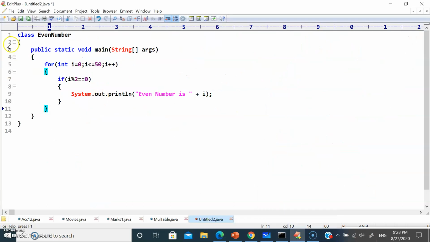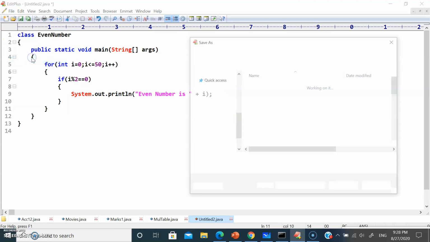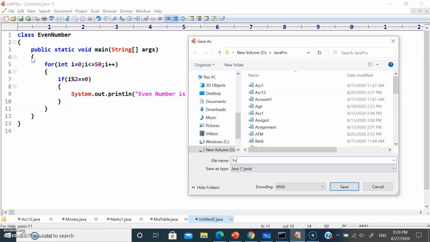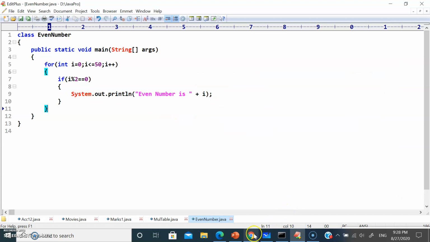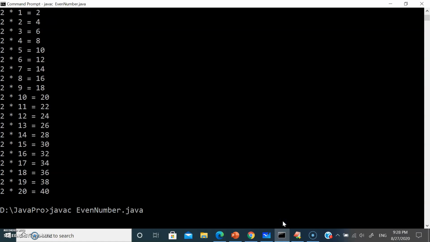So let's see whether it's right or not. Let me save it as even number.java. Let me run javac even number.java.